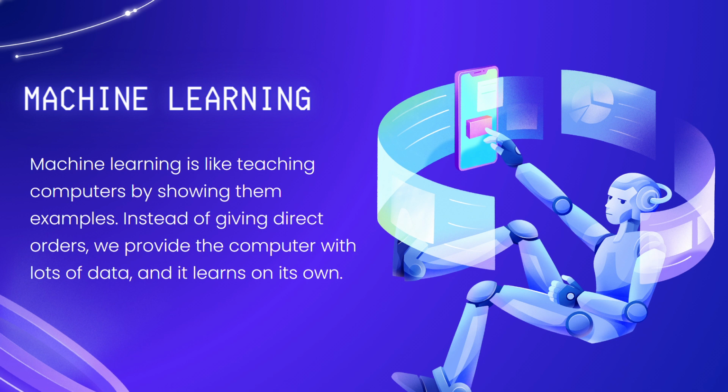In the world of machine learning, we have different types of machine learning like supervised learning, unsupervised learning, reinforcement learning, and deep learning. These are like different tools in a toolbox, each with its own unique way of helping computers to learn and improve.